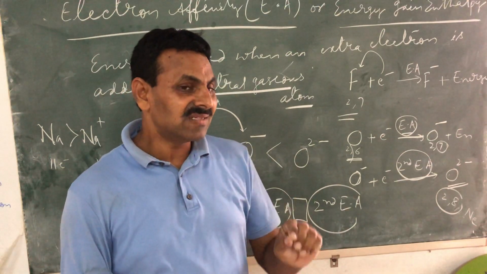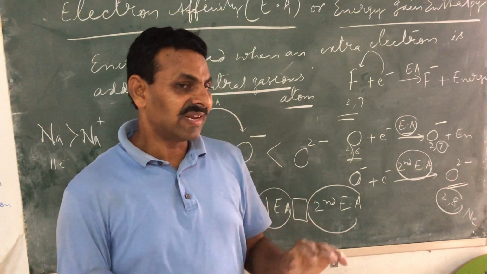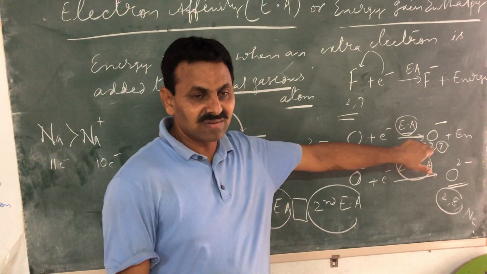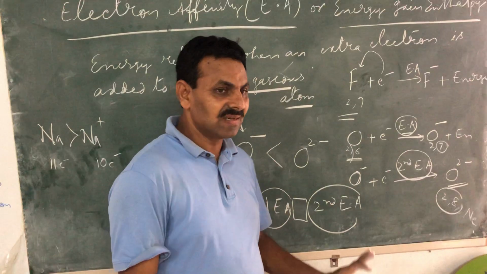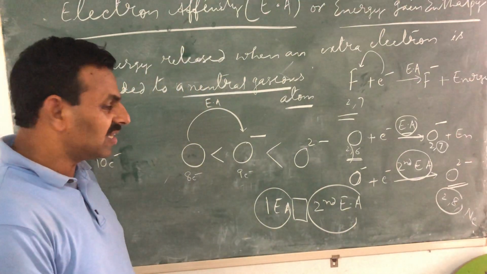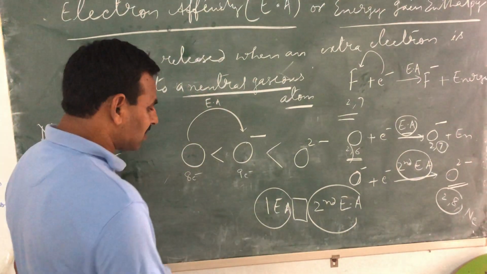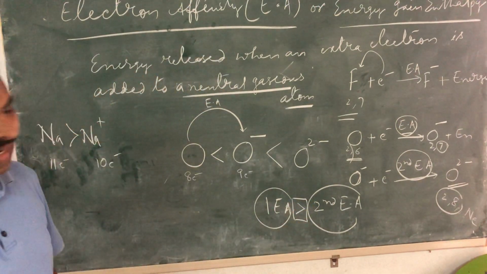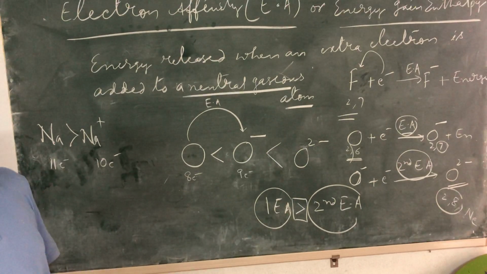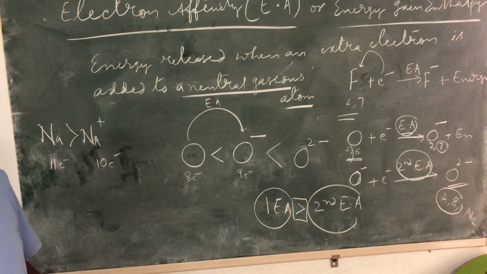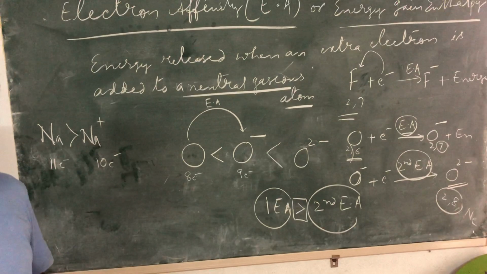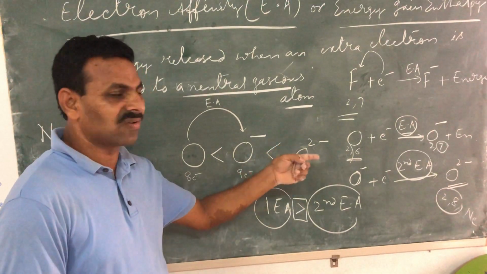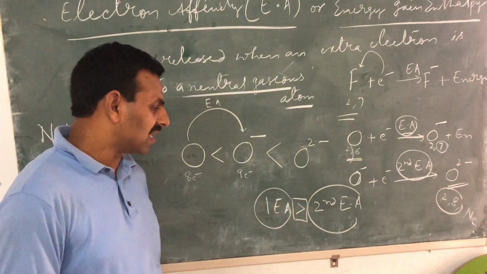Therefore, the energy released when a second electron is added to a mononegative anion will be less. Therefore, second electron affinity is less than first electron affinity. First electron affinity is greater than second electron affinity because it is difficult to add a second electron: the size is already increasing, and the nucleus cannot attract the newly added electron as strongly as it does the first electron. So the energy released is less.